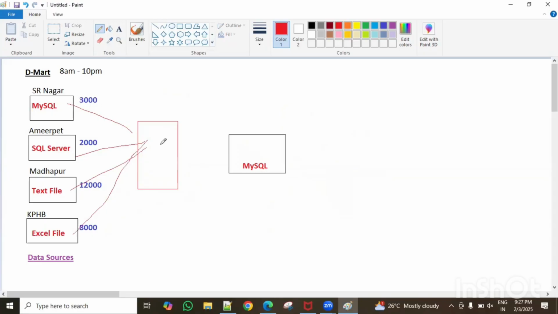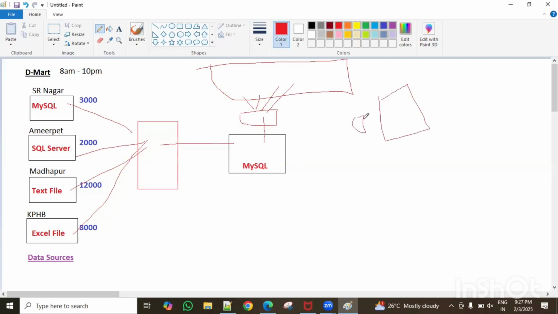Then from there, just one load, guys. That's all. Same for all of Bangalore also. I take one temporary database, load into it first, and then load into the one main data warehouse like that. From every city, we can have a separate temporary database like this, and then load here.